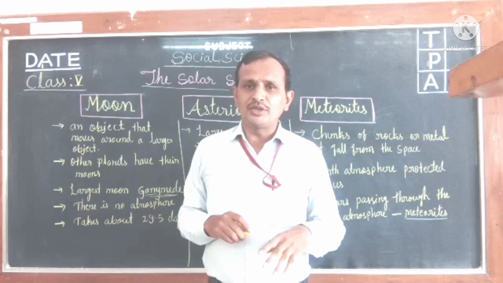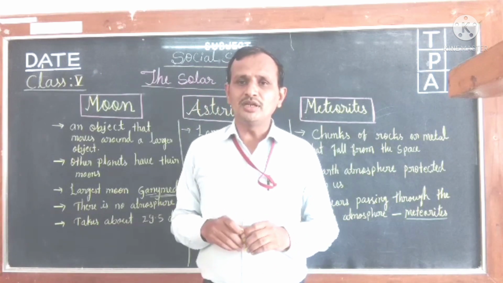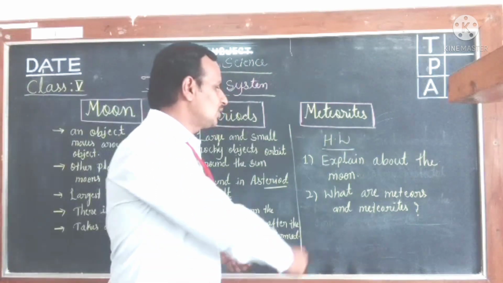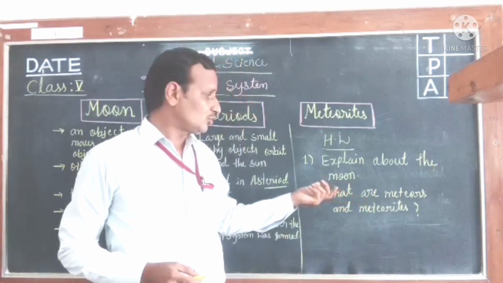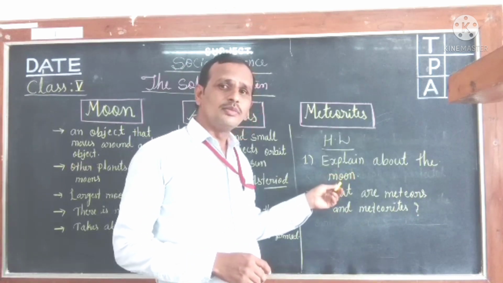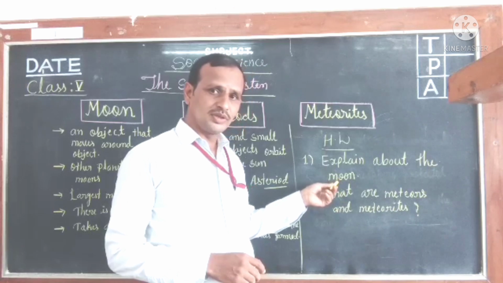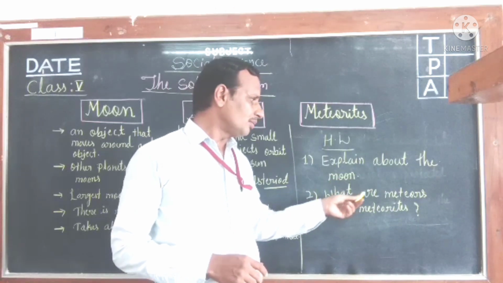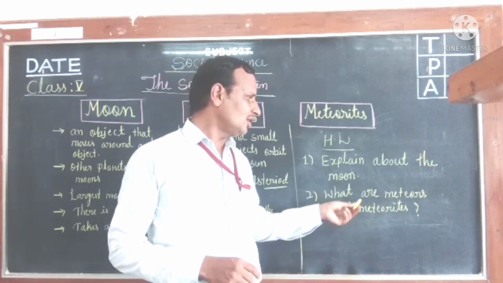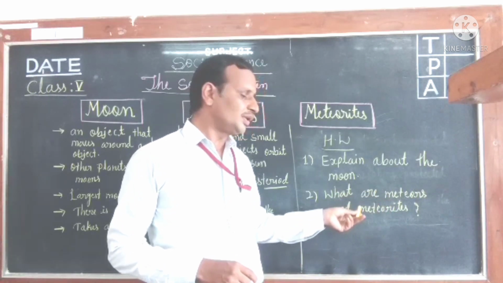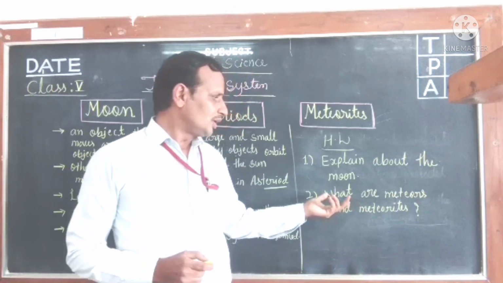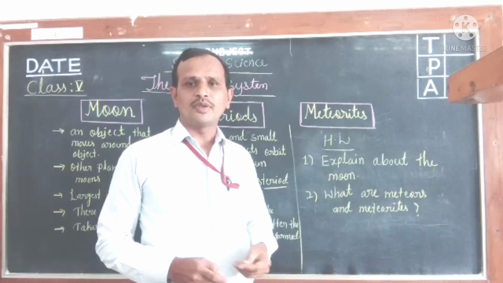Before completing today's topic, you need to take today's homework questions, children. Now copy today's homework questions. The first question is: explain about the moon. The second question is: what are meteors and meteorites? You need to complete these two questions, children.